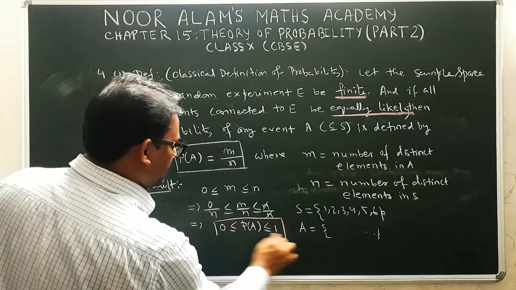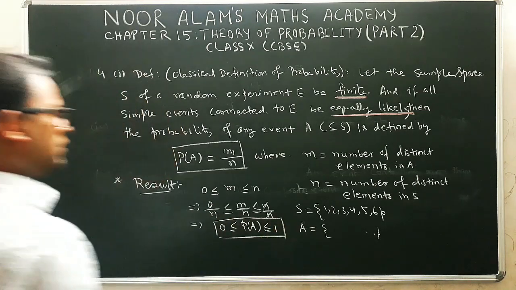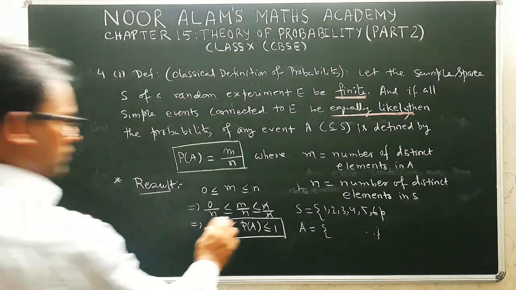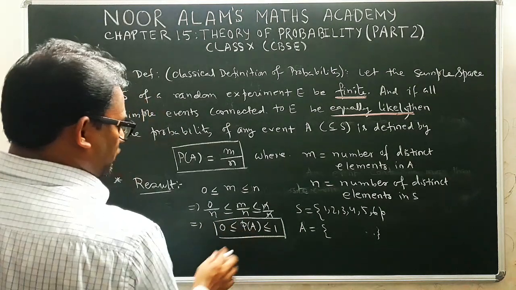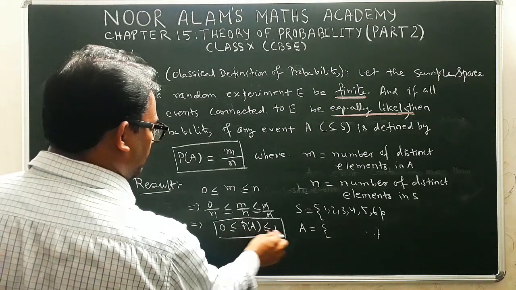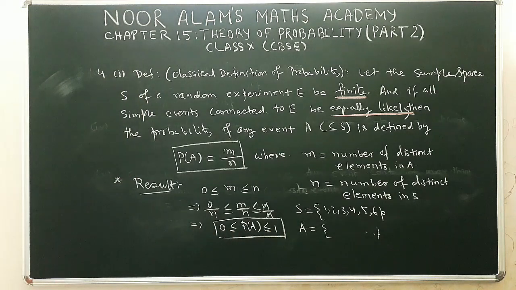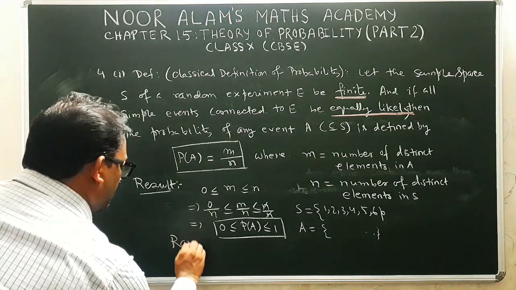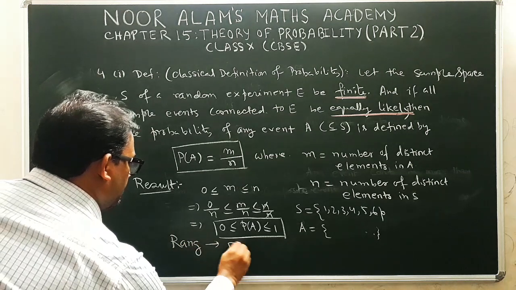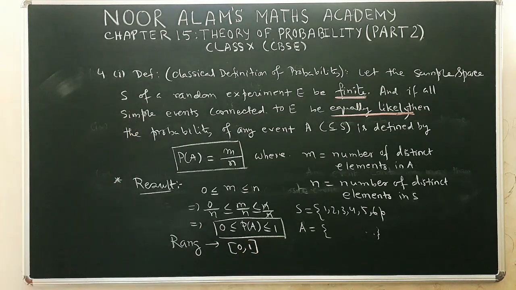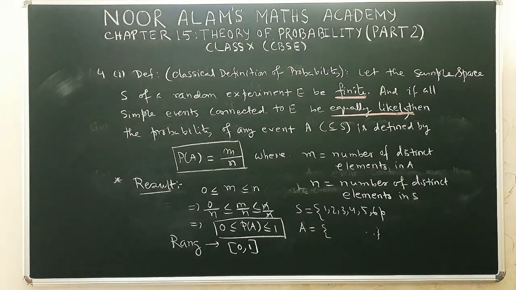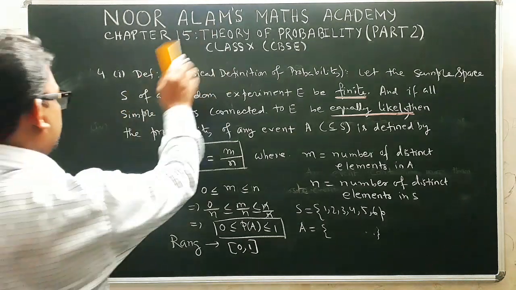So this is the range of the probability. When you find the probability of any event, it always lies between 0 and 1. So the maximum value of the probability of any event will be 1 and the minimum value will be 0. More than 1 and less than 0 is not acceptable, not allowed. So the range for the probability is only between 0 and 1. Okay, so now after that, what we see,